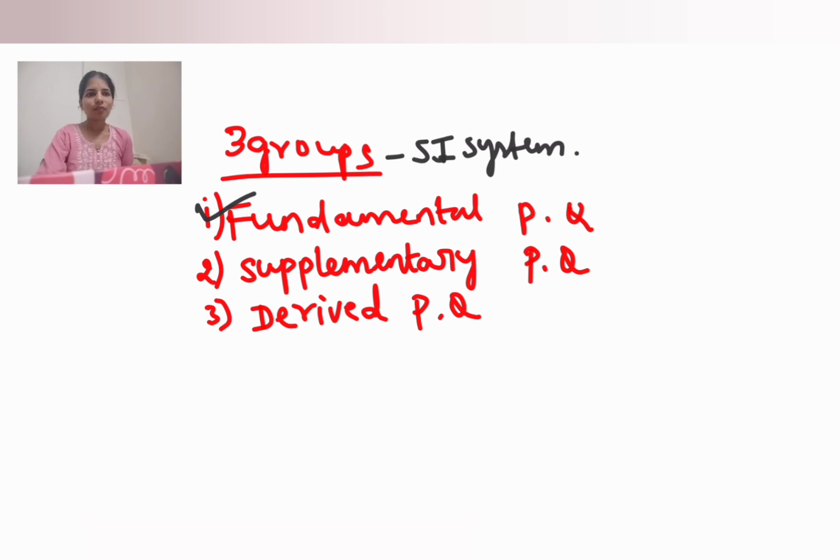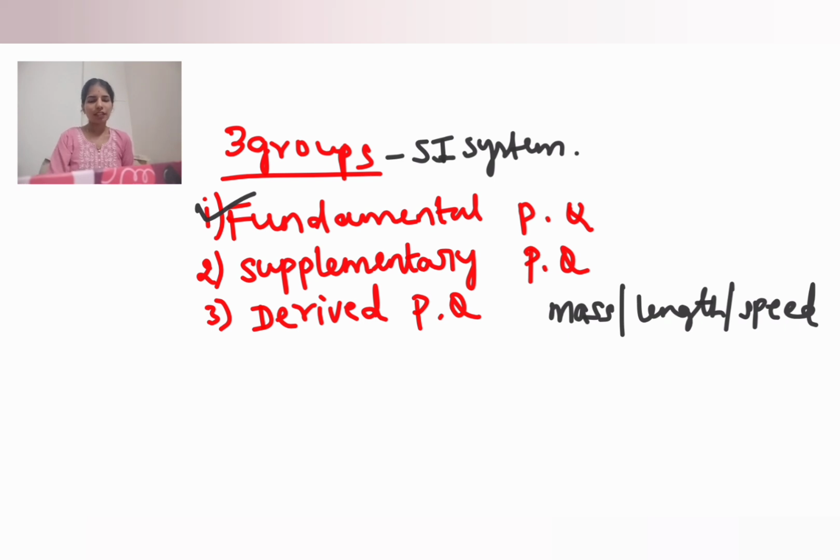Here I am taking mass, length, and speed. If one quantity cannot be derived from any other quantities or any remaining quantities, then that set is called fundamental physical quantity.